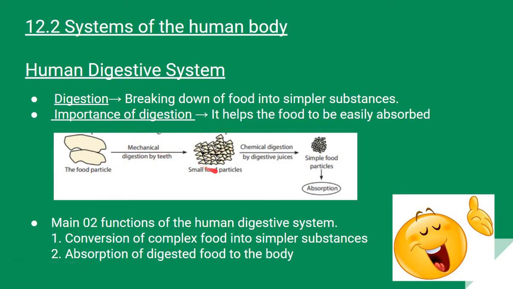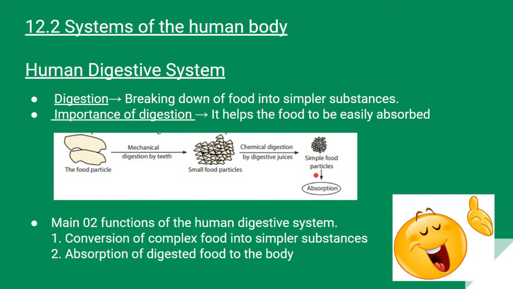Now, these smaller food particles will be mixed with various digestive juices, and there chemical digestion occurs, and the small food particles will be broken down into even simpler food particles, which will then be absorbed into our body.